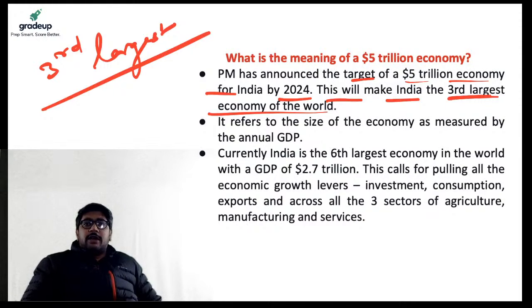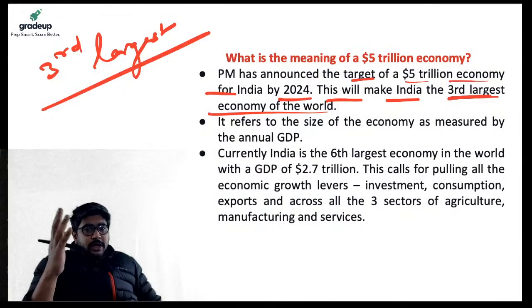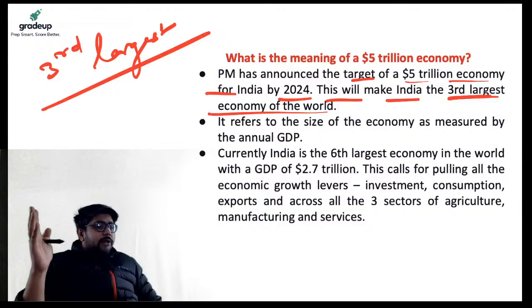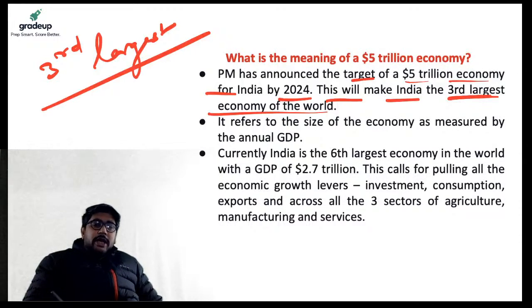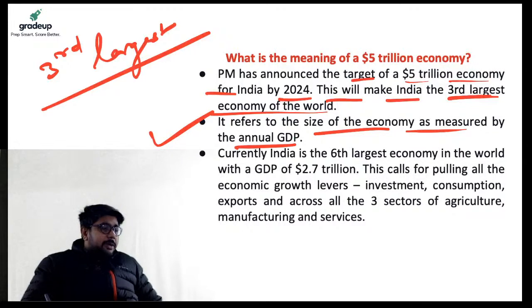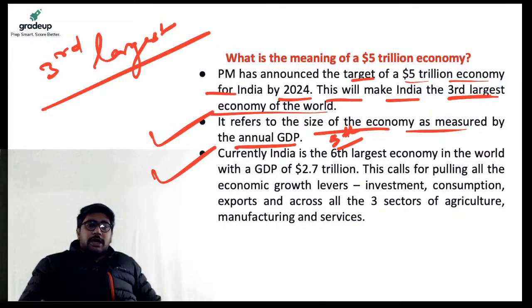Currently, we are at 4th and 5th position. So it keeps varying. Then it refers to the size of the economy as measured by the annual GDP, gross domestic product, and currently India is at, please mention, 4th and 5th position, not at 6th.